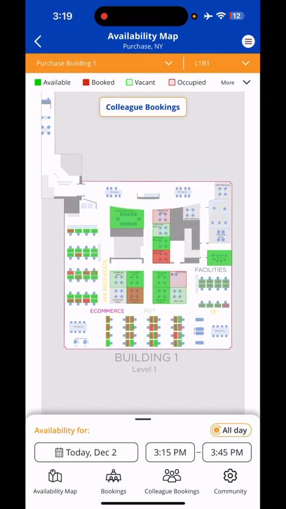But let's say we have a desk booking that is coming up, and one can alert the users ahead of time to check in. And if they do not check into that reservation, then that reservation will be released essentially, and will be sent back to the available pool of spaces for others to utilize.